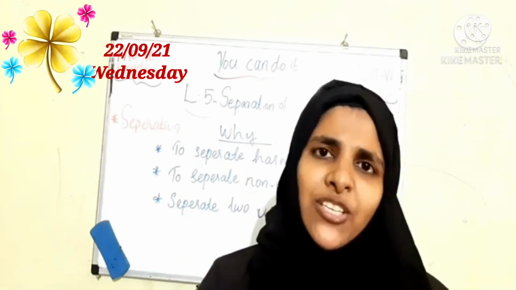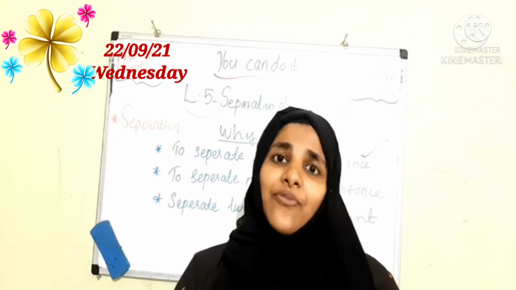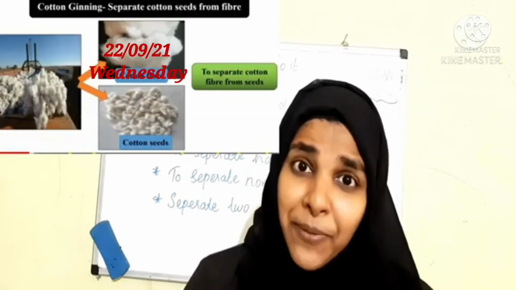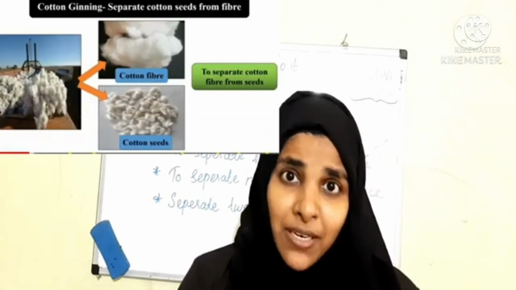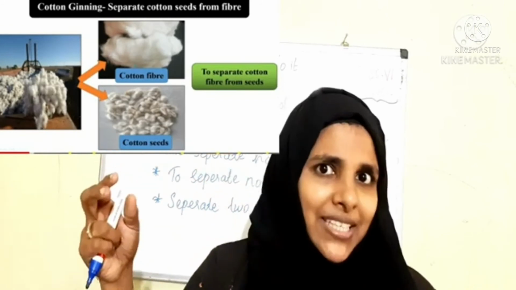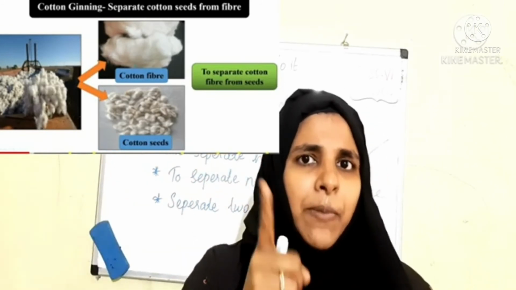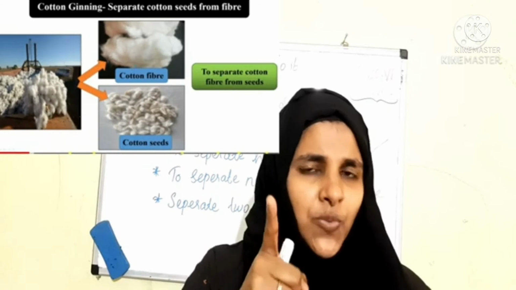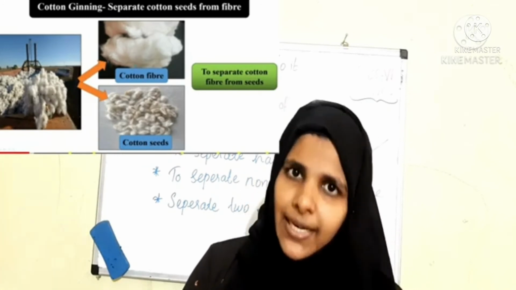And one more example you can say. We already learned in lesson 3, we are separating cotton fibers from the seeds of the cotton plant. That process we called, does anybody remember? Yes, of course. That process we called the ginning process, right?